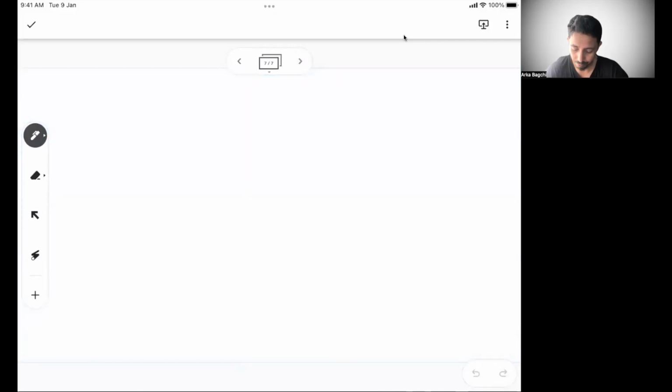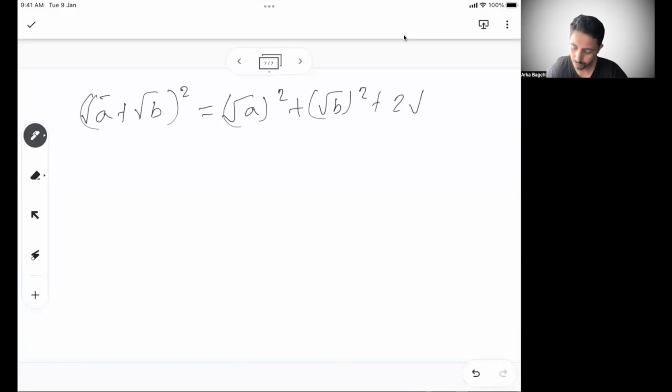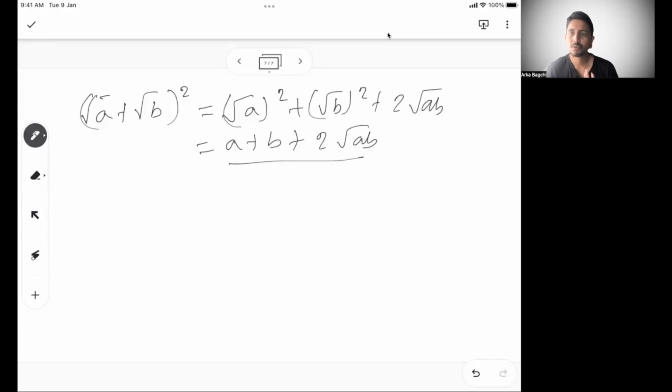For that, if we have to do a square of root a plus root b, that means it's root a whole square plus root b whole square plus 2 root a root b, which is a plus b plus 2 root ab. So this is one another thing I just want to cover: how to do a square of a number.